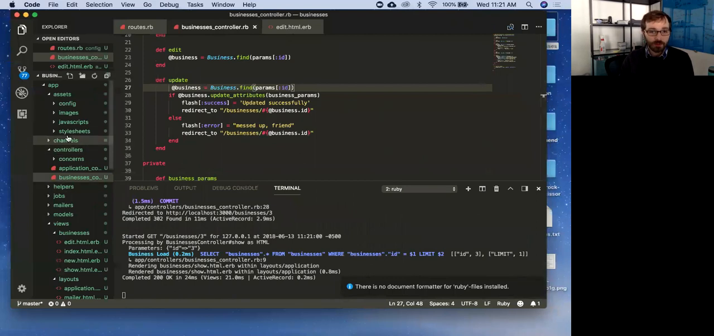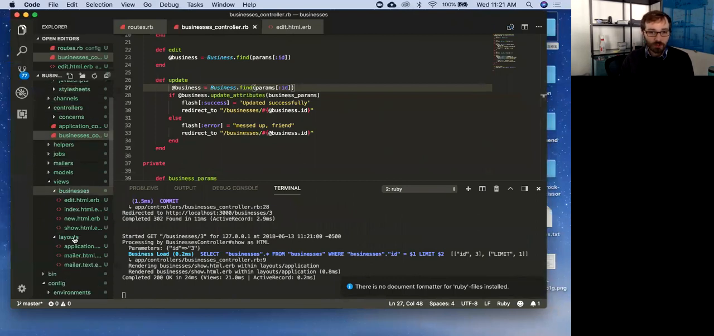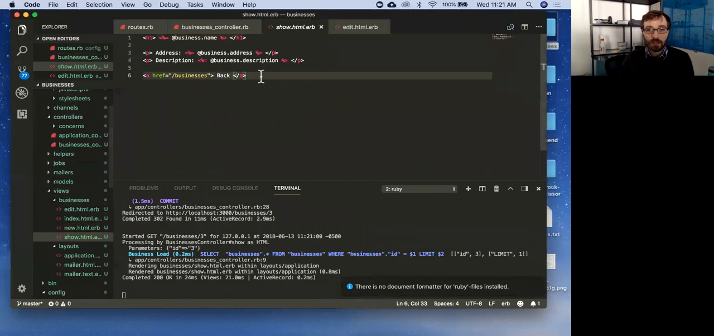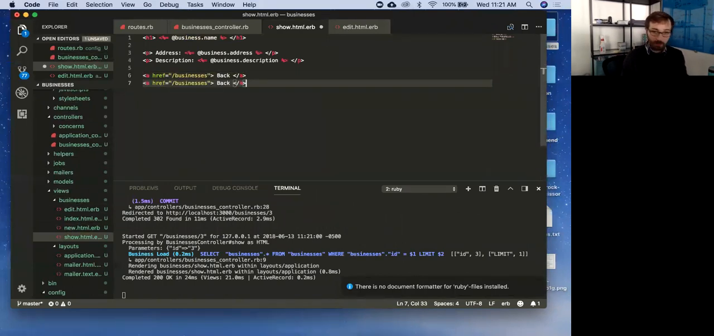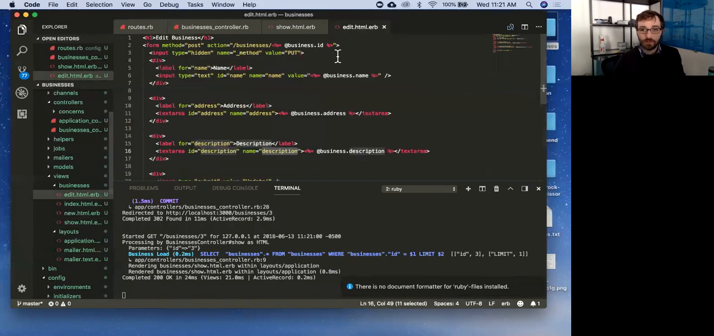So what I can do is go to my show page and add a link to edit. And I'm going to do / what do I need here? I need the ID. The business ID. Copy. Paste. Do I need to interpolate this? I always forget. Or is that set up already?